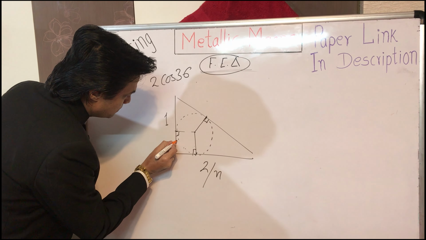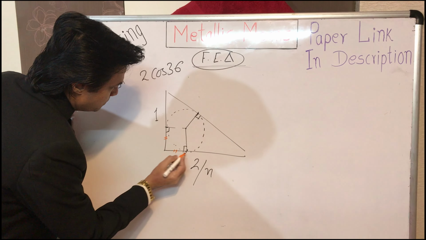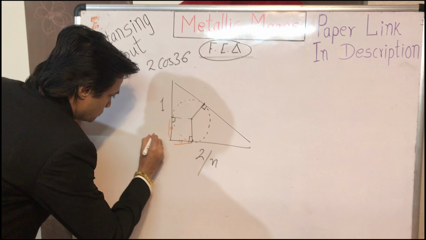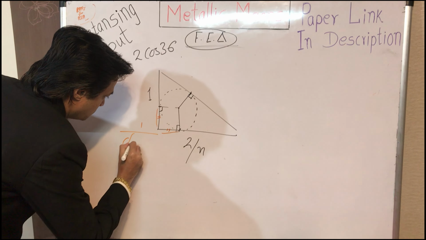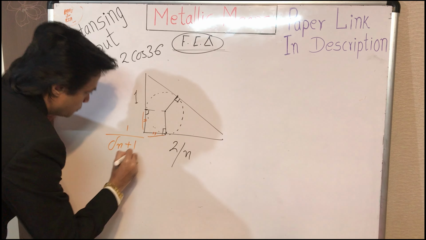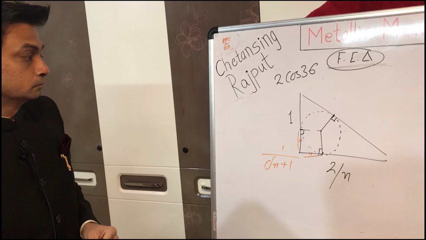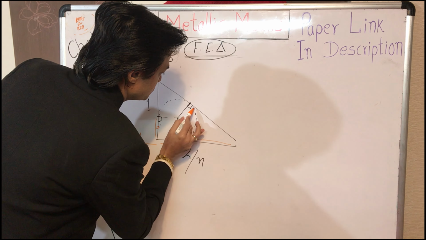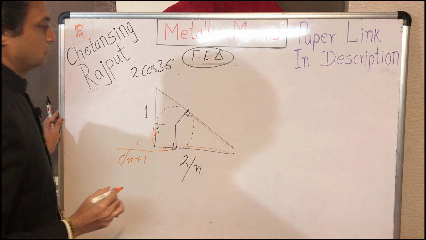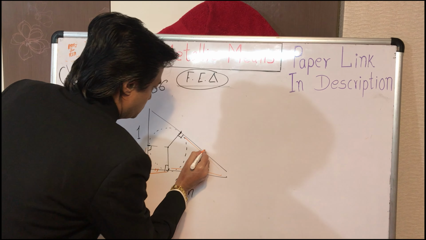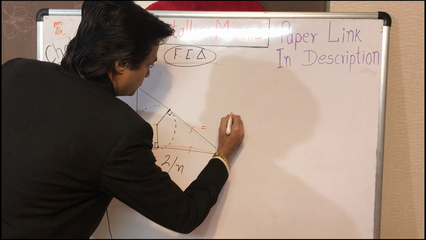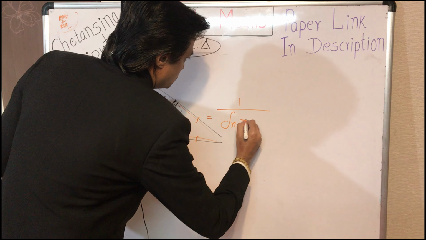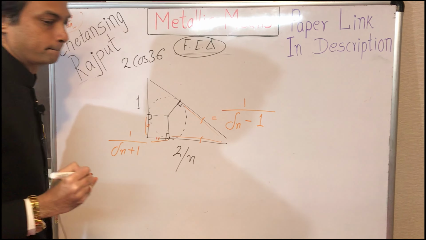Like these two lengths here, they are precisely equal to 1 upon the corresponding metallic ratio plus 1. These lengths here, they are equal to 1 upon the corresponding metallic ratio minus 1.